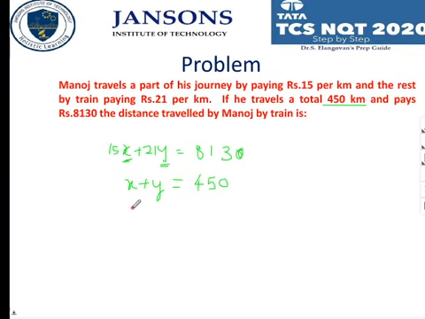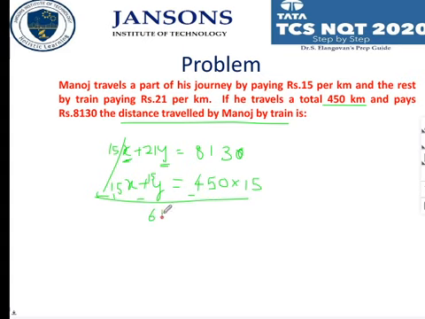Yes, how to solve this? What we need actually is the distance traveled by train. Then y is required, so you have to cancel x. So you can multiply x plus y equals 450 by 15. Here also 15. So this will get cancelled, changing the sign. So 21 minus 15 is going to be 6. 6y is equal to